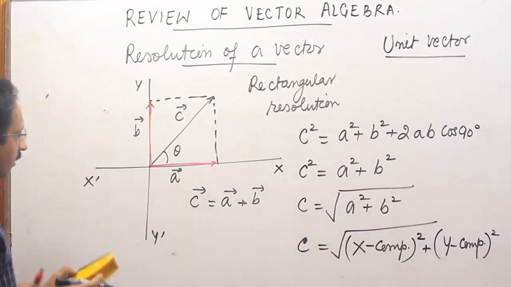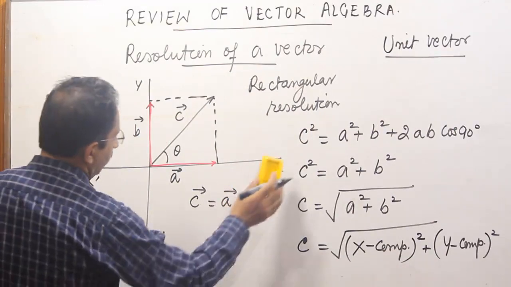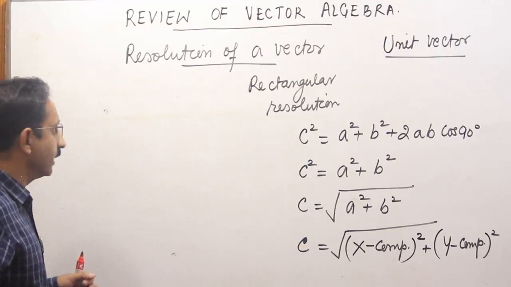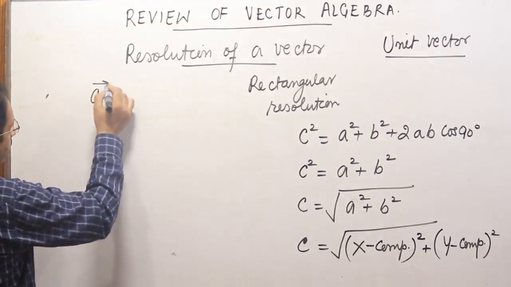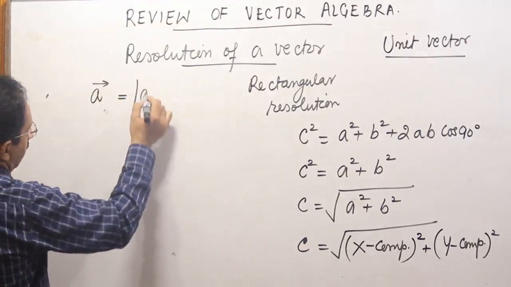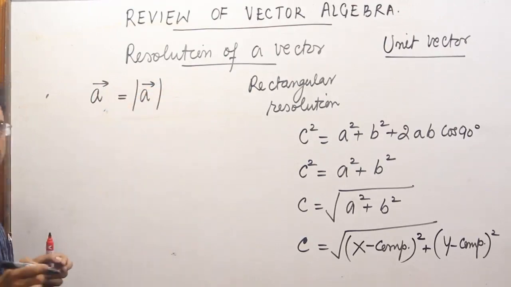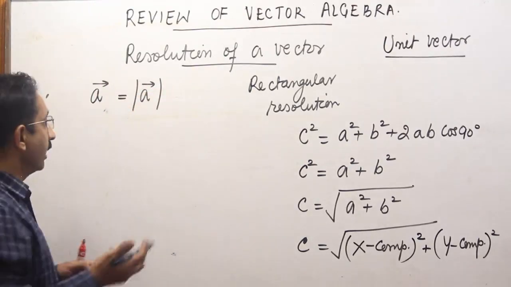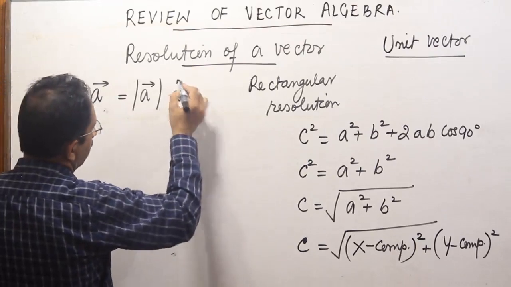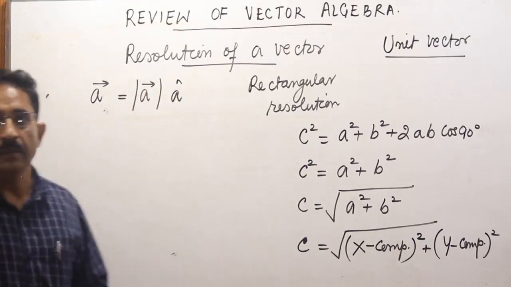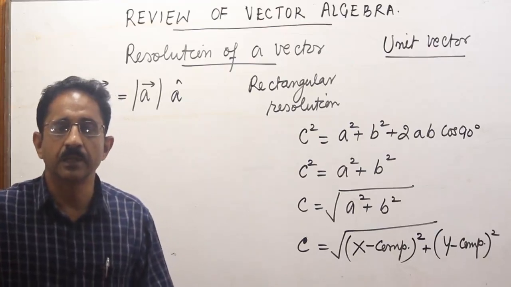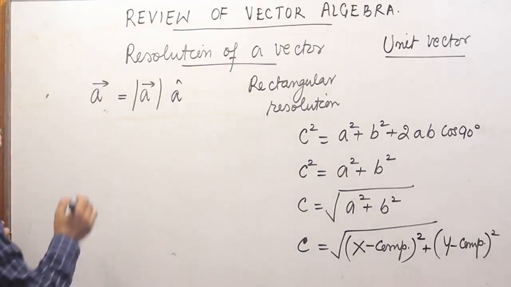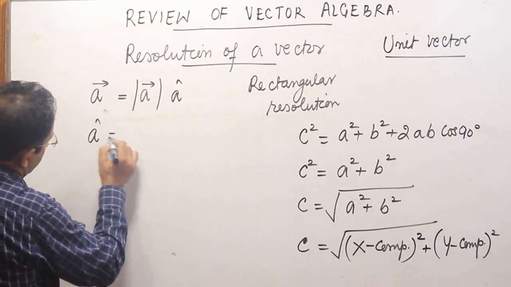How can we think of a unit vector? Think of any vector A. So if I say this is a vector A, I can always express this vector A as the product of its magnitude, which is basically a number, multiplied by a vector which I call A hat or A cap, that is the unit vector corresponding to A. And I obtain a definition of unit vector.